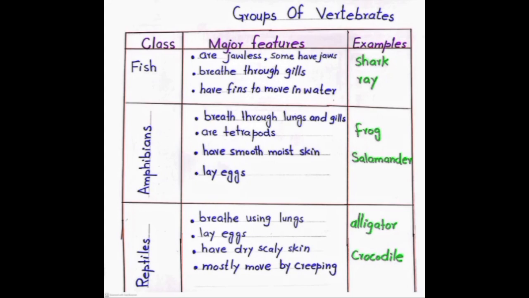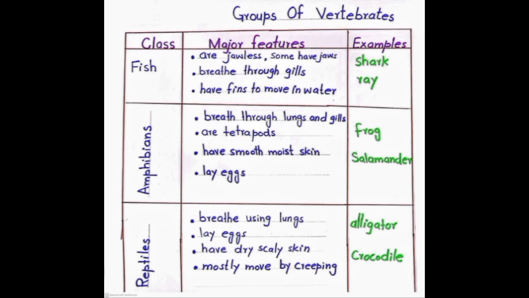Okay, now come to first group. First group is fish. As you all know that fish are the animals that spend their whole life in water. So they have gills for breathing and their body are jawless. Mostly their mouth have no jaw, but some have jaws. They have fins to move in water. They move fins and swim in water. Examples are shark and ray.